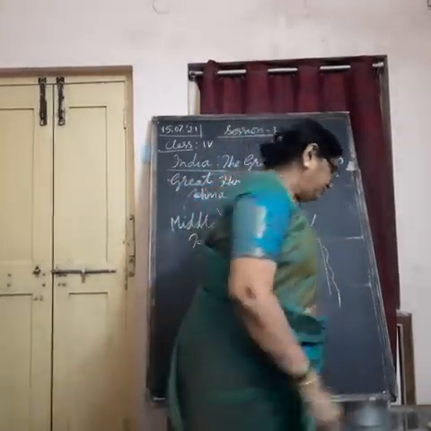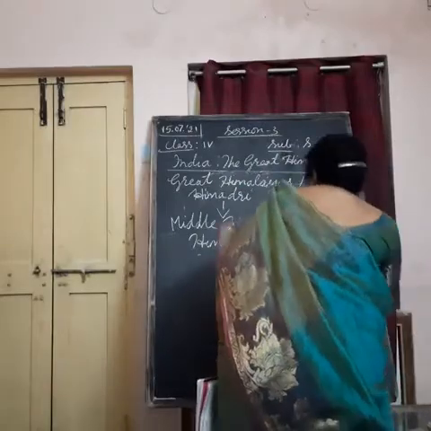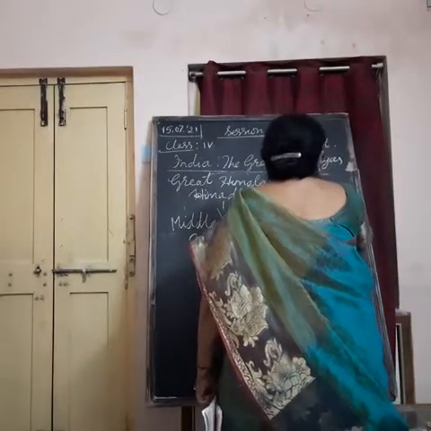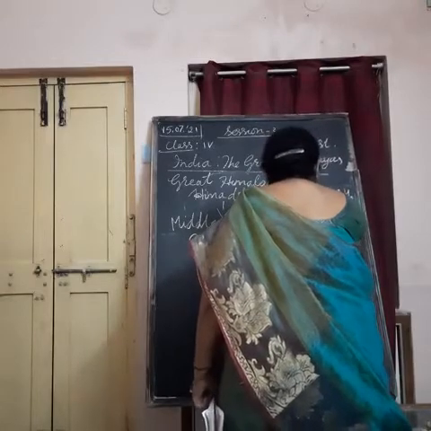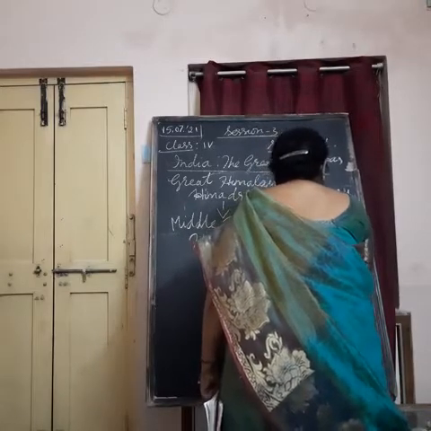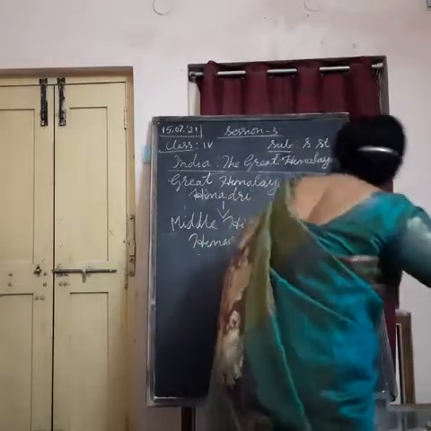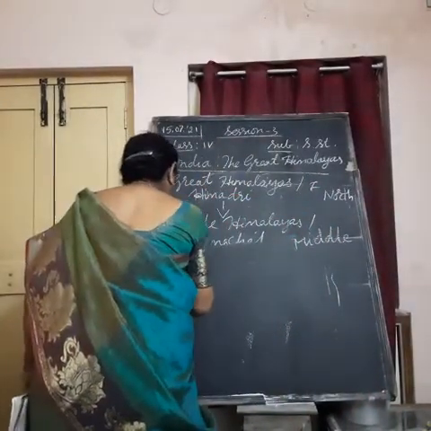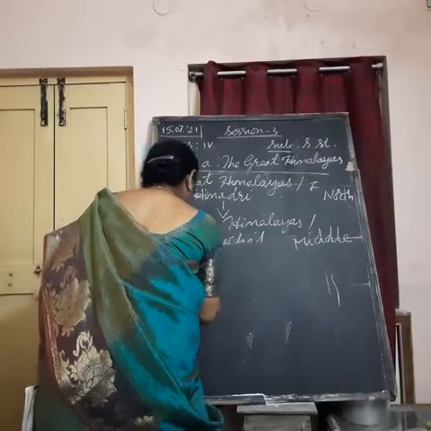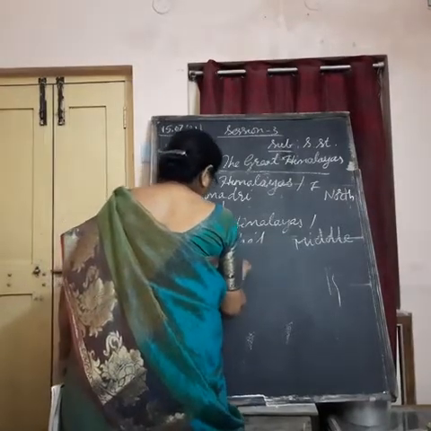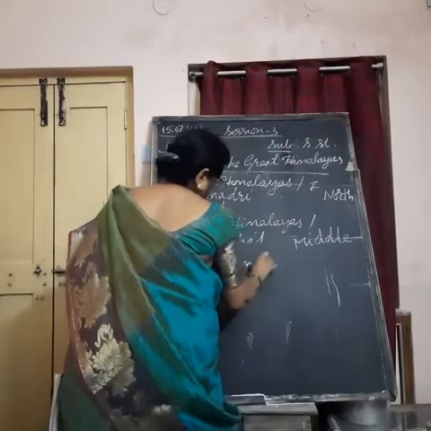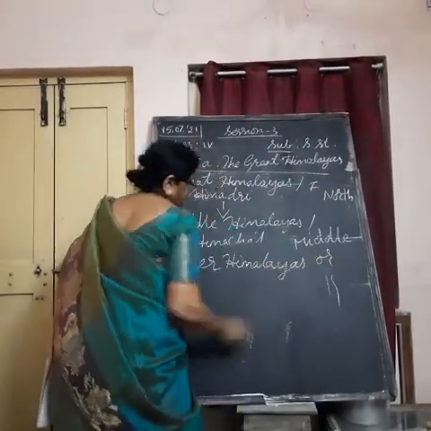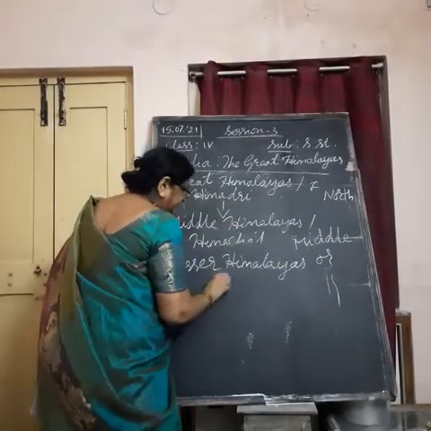And south of the Himachal, next, it is in the north, it is in the middle, and after that, in the south comes the Lesser Himalayas, or Shivalik range.